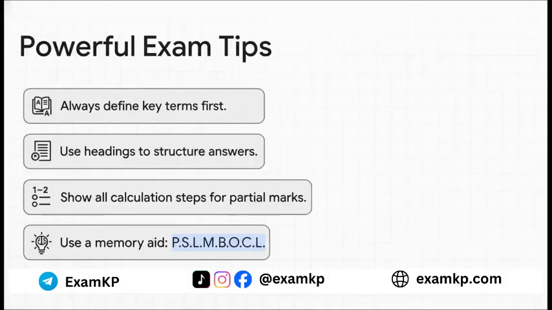Now, here's some powerful tips. 1. In theory questions, always define your term before you start explaining. 2. Use headings and bullet points. Make it easy for your examiner to give you marks. 3. For calculations, show all your steps. You can get marks for your method even if your final answer is wrong. And 4. Create a memory aid, an acronym, to remember lists, like the sources of finance. It really works.